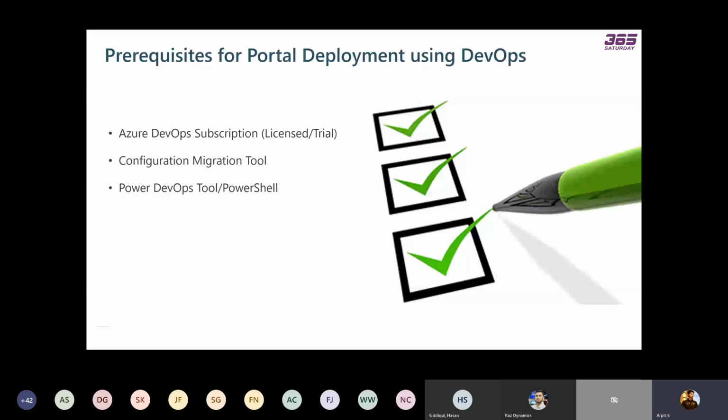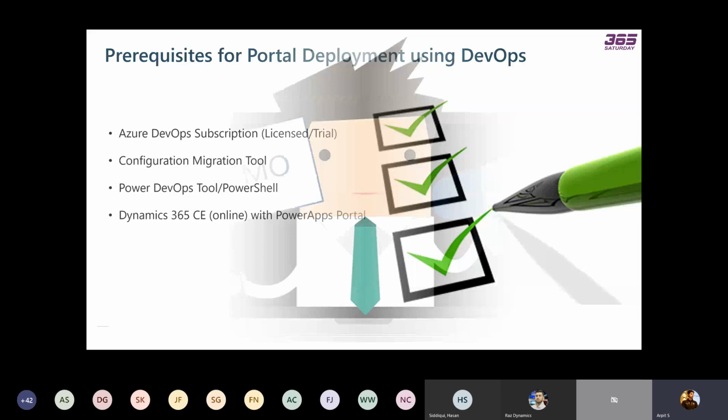The third thing is the Power DevOps Tools. You can also use the Microsoft Build Tools for a few of the tasks, but for this demonstration the prerequisite is the Power DevOps Tools, or you can use PowerShell as well. And the fourth one is obviously a Dynamics instance where the portal is installed. So these are the prerequisites required for the portal deployment.